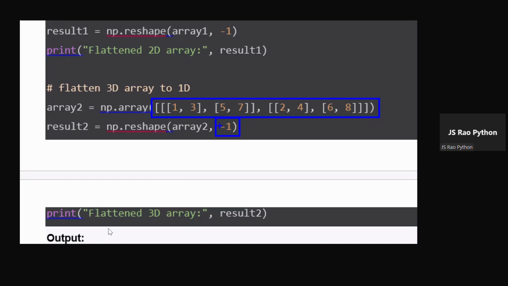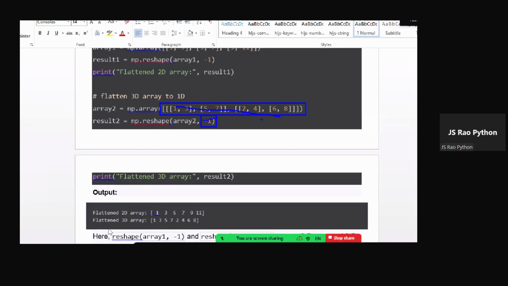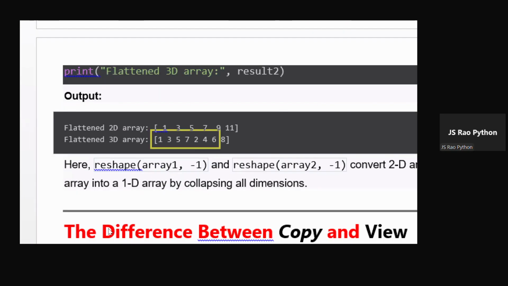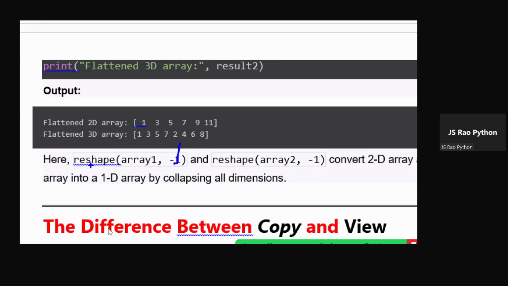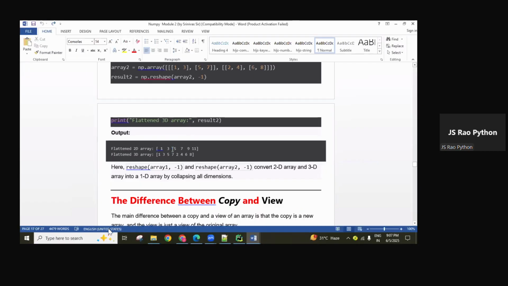Now here there is a 3 dimensional array, guys. Here also, if I give -1, all these 3 dimensional objects are converted into 1 dimensional. So if we use only the -1 value, it is converted into 1 dimensional, whether it is 2 dimensional or 3 dimensional. Technically that is called a flattened object.